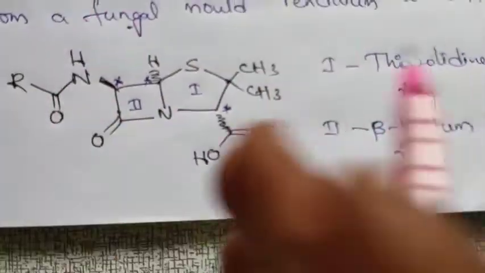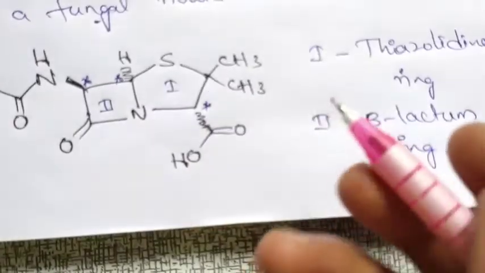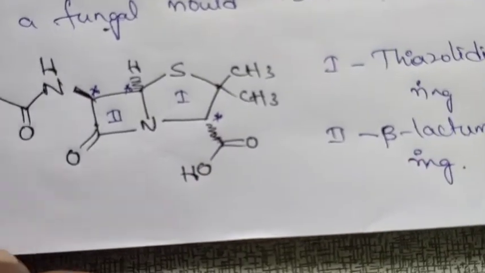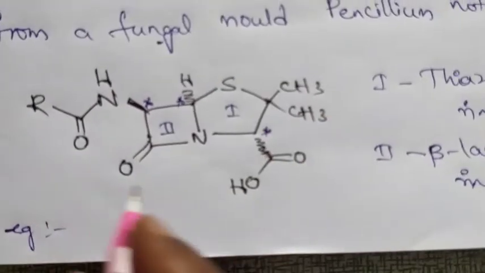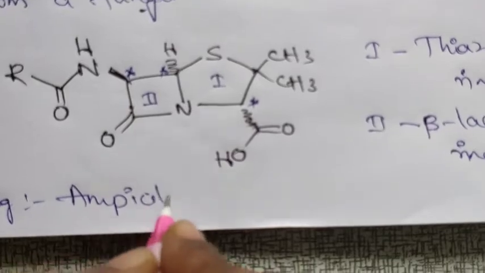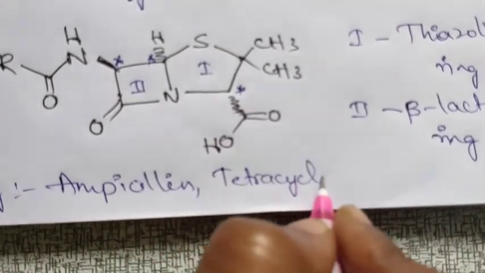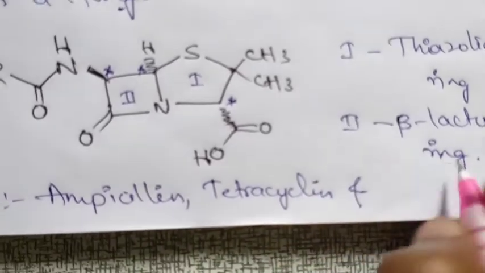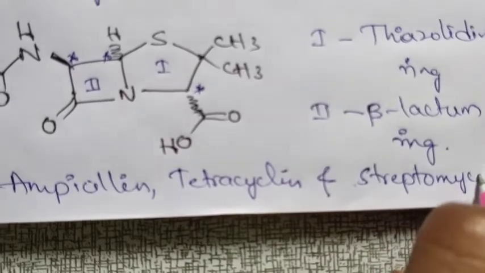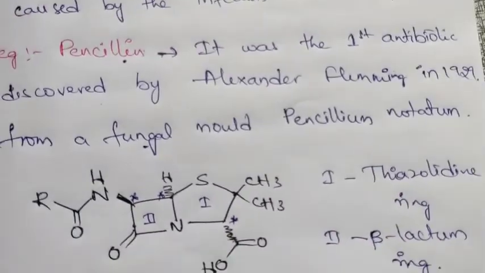And we have other drugs like ampicillin, streptomycin, tetracycline. All these are used as antibiotics. Other examples for the antibiotics are ampicillin, tetracycline and streptomycin. This is about the antibiotics.